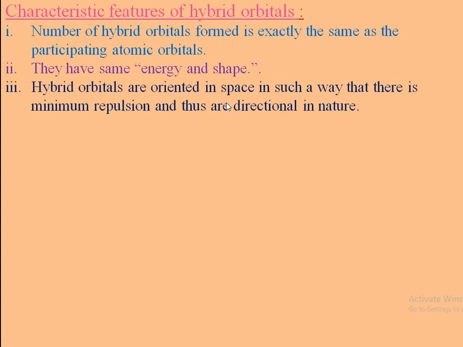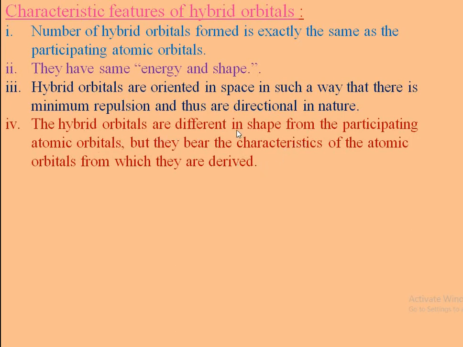The hybrid orbitals are oriented in space in such a way that there is minimum repulsion, and thus they are directional in nature. This means these hybrid orbitals are oriented in space so that there is minimum repulsion between the other hybrid orbitals, and thus they are present in specific directions. Hence each hybrid orbital has a specific directional nature.